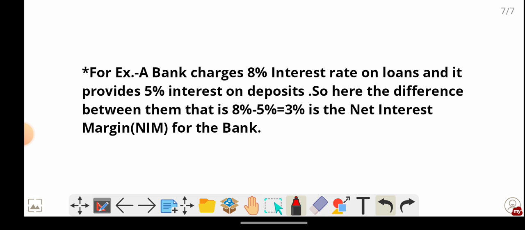For example, a bank charges 8% interest rate on loans, and it provides 5% interest on deposits. So here the difference between them, that is 8% minus 5%, which gives a result of 3%, is the net interest margin for the banks.